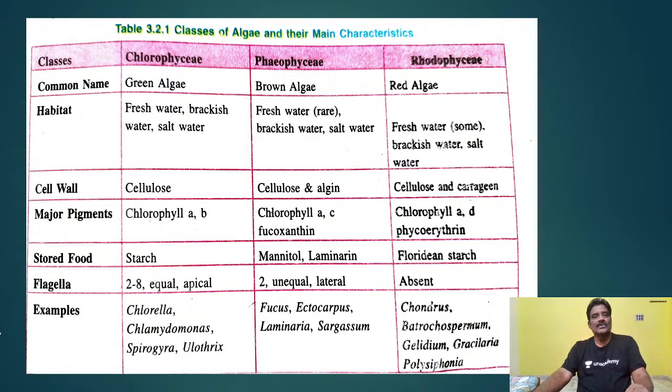This is about organisms. Life exists in the form of living organisms, plants and animals. Am I correct or not? So here the lower forms of organisms are algae, fungi, bryophyta, pteridophyta. And the higher organisms here are gymnosperms and angiosperms. That point you have to understand.